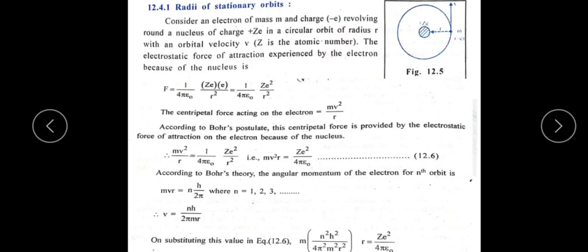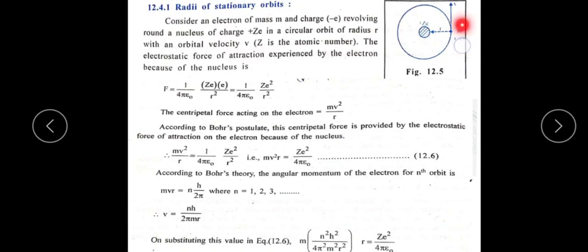Let us consider an electron of mass m and charge minus e, which is revolving around a nucleus whose charge is taken as plus Ze. The radius of the electron's orbit around the nucleus is taken as r.